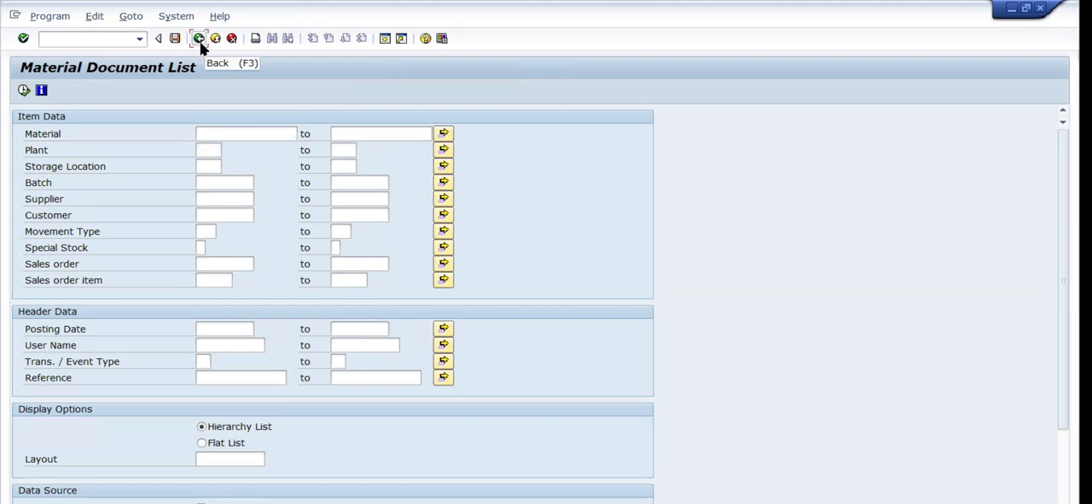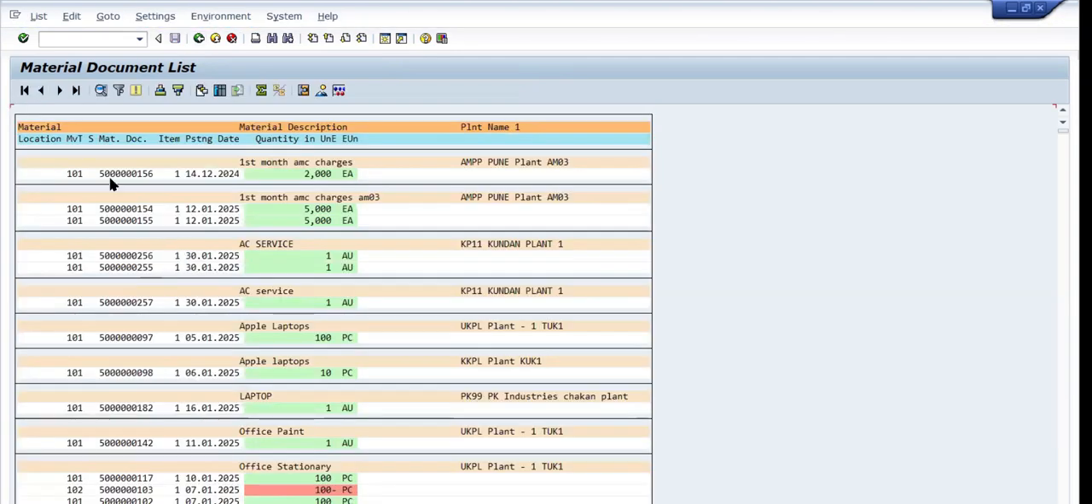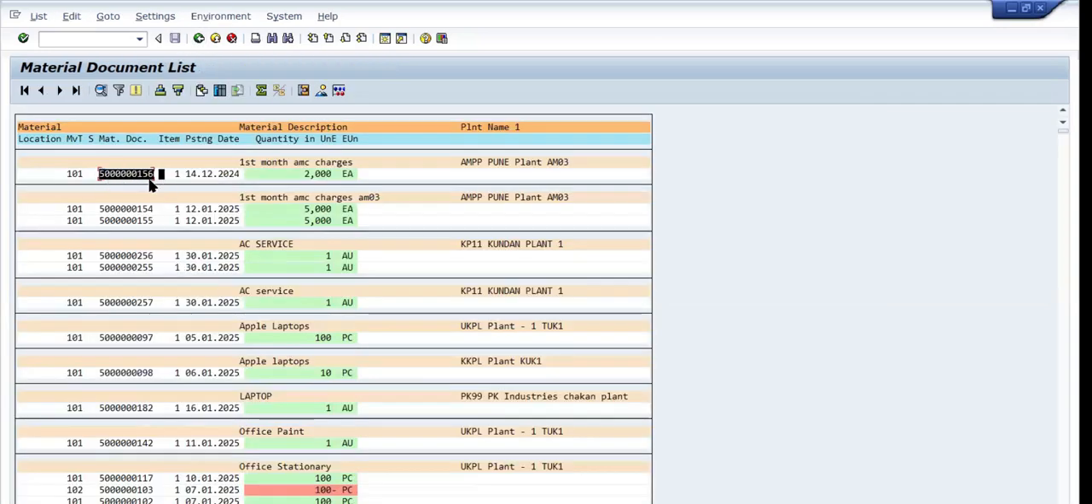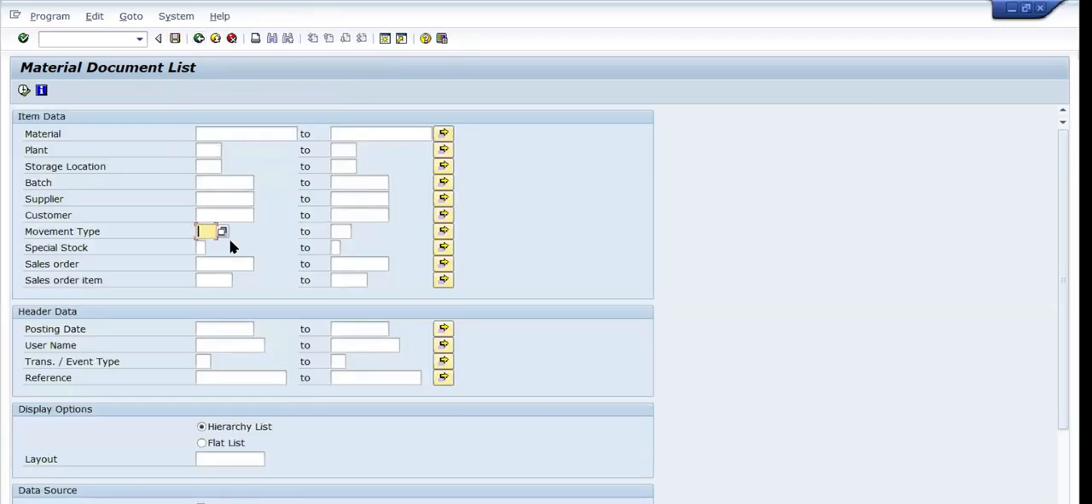So we can input the material number in the material field, or we can do it on the top. Let me take the material. Look here, what is the material? They have the material description. Let me take this material document number as input. For example, I'm giving the movement type 101.